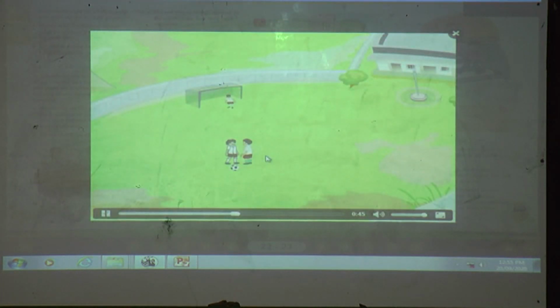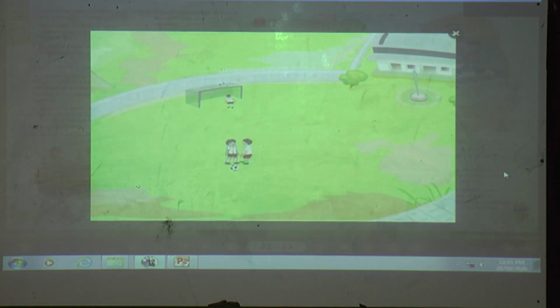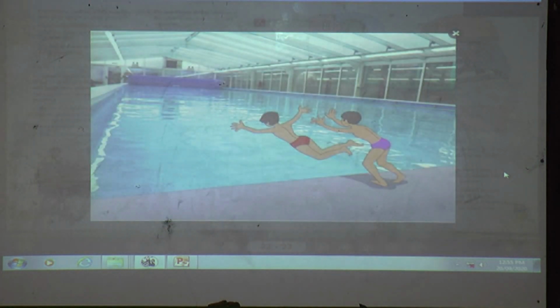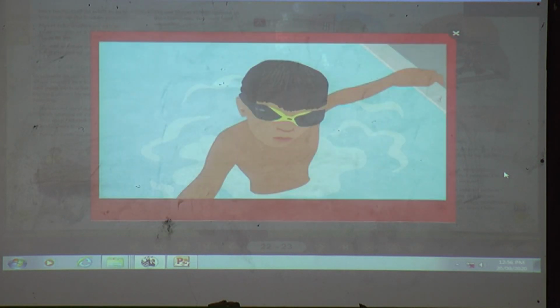While playing games, do not push or kick anyone. Follow the rules of the game. If you are in the swimming pool, make sure you do not push or pull anyone into the water. Stay at the shallow end of the pool if you are not a good swimmer.